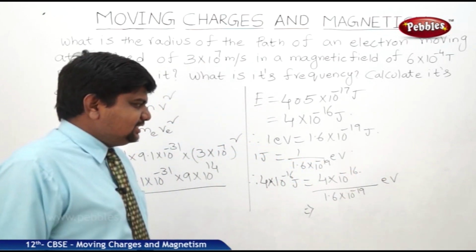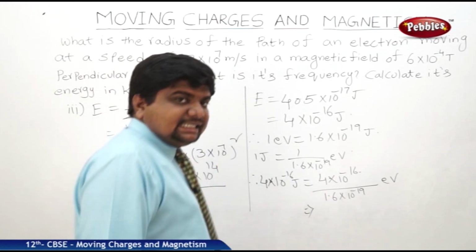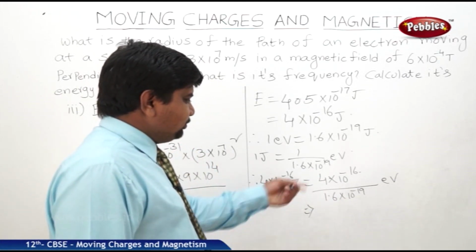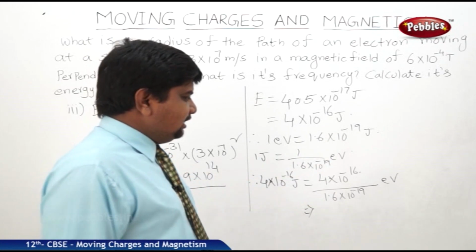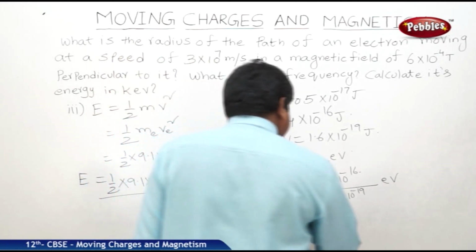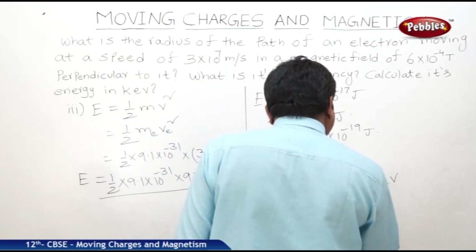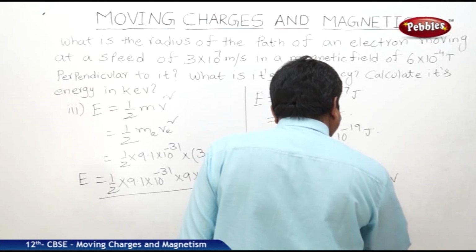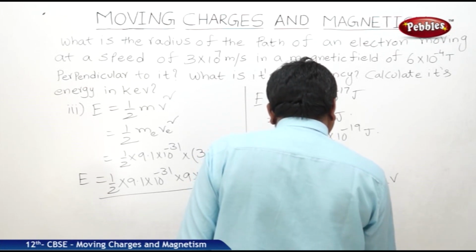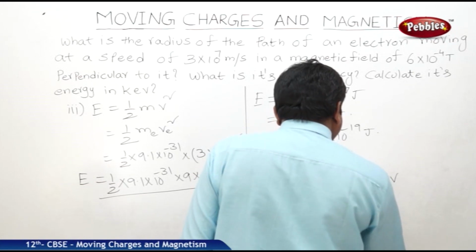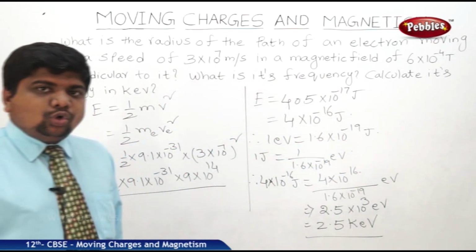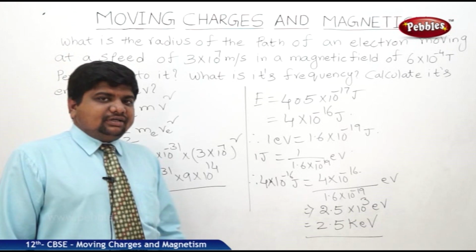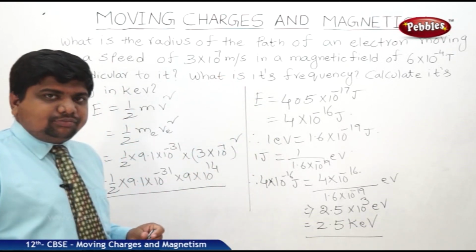If you do the calculation, 4 by 1.6 will be 40 by 16, 2.5, and it is 10 cube, so 2.5 into 10 cube eV. The answer is 2.5 keV, kilo electron volts. So this is the way to find out the answers of the given problem.